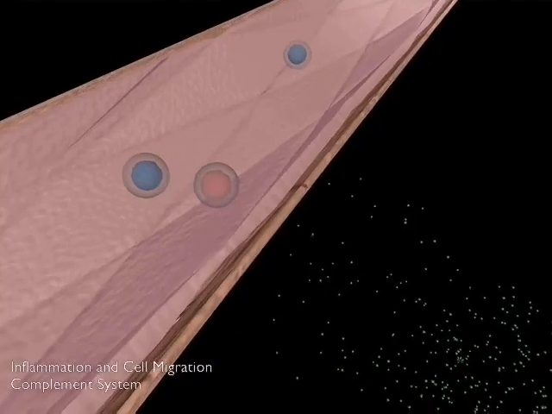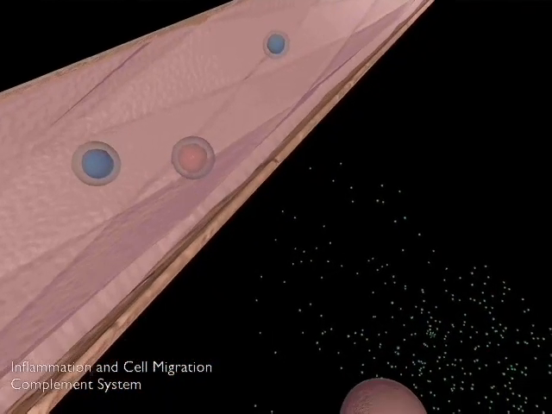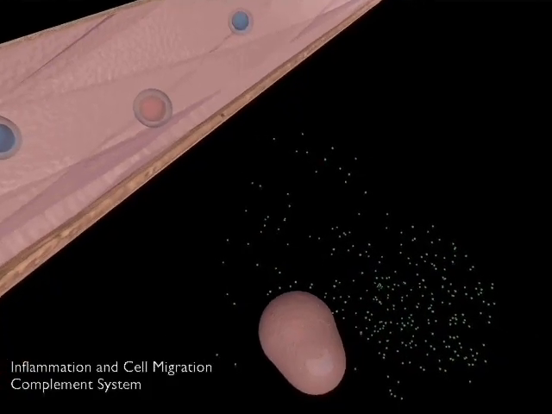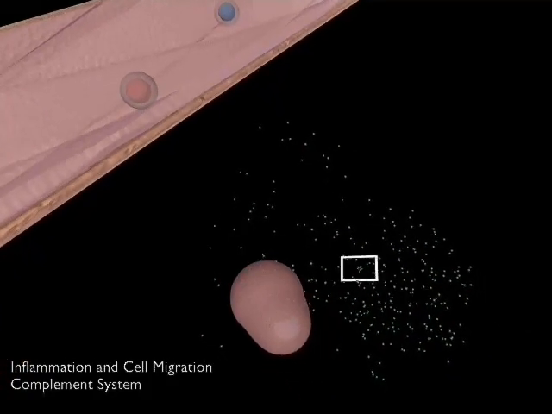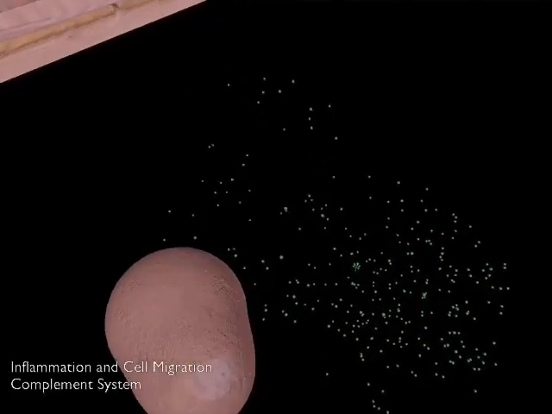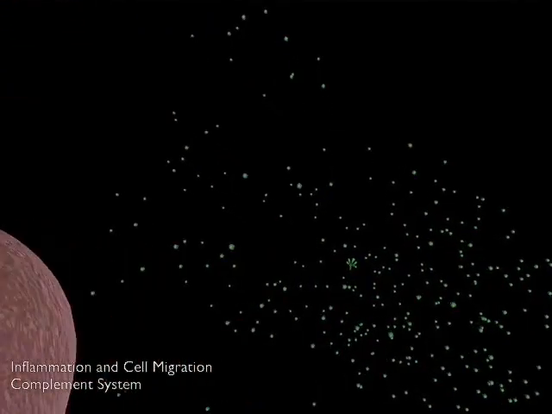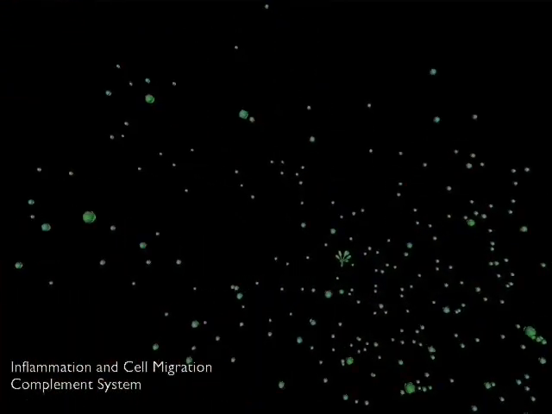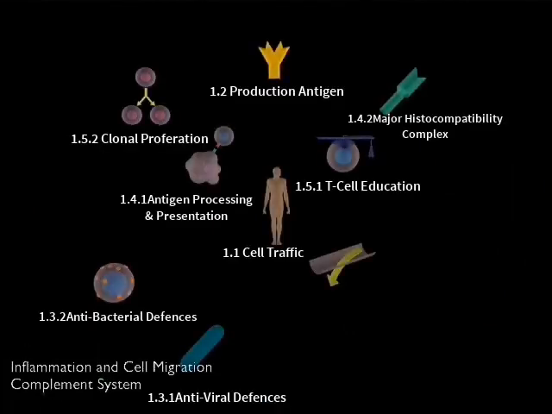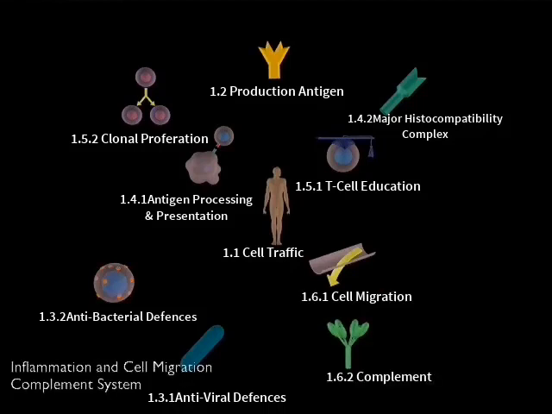The process is controlled by inflammatory mediators released from special cells in the tissues termed mast cells. In addition, the blood plasma contains molecules of the kinin and complement systems, which become activated at sites of inflammation and control different aspects of the process. The process of inflammation and the role of the complement system are set out in detail in two separate units.